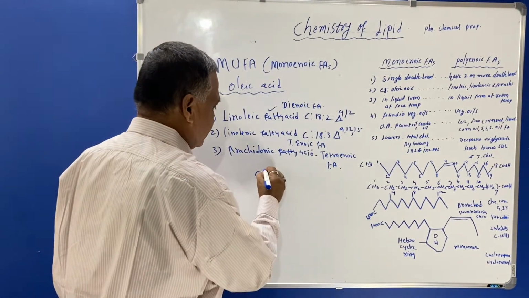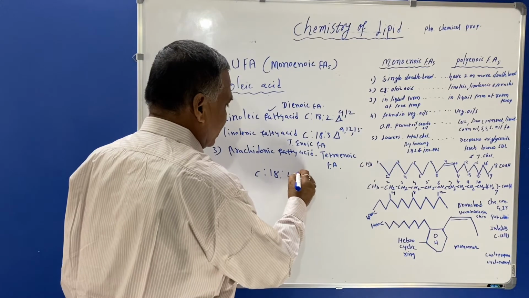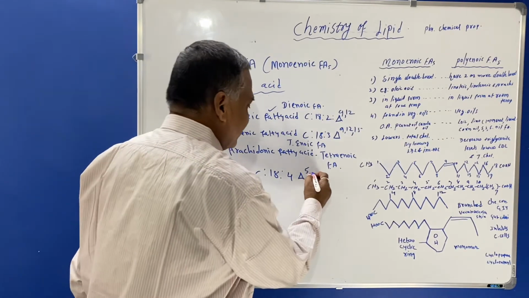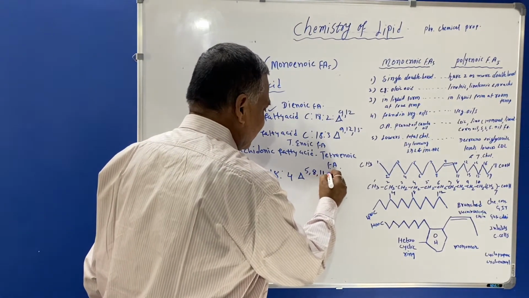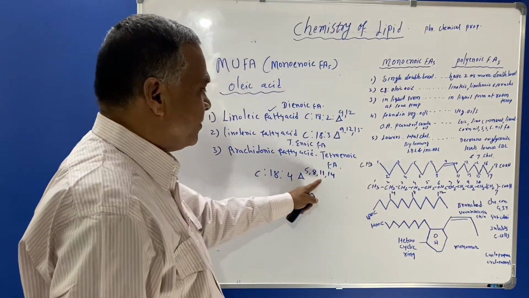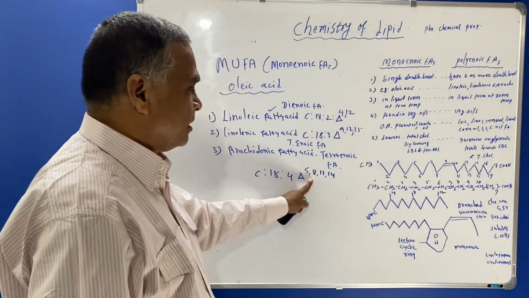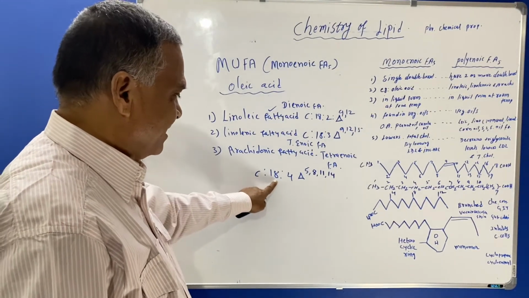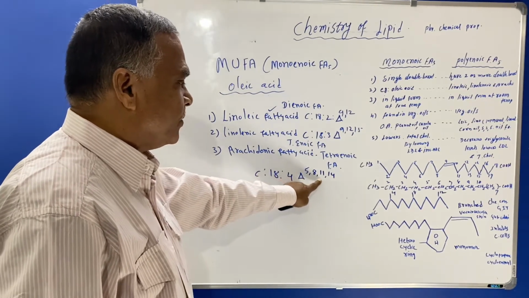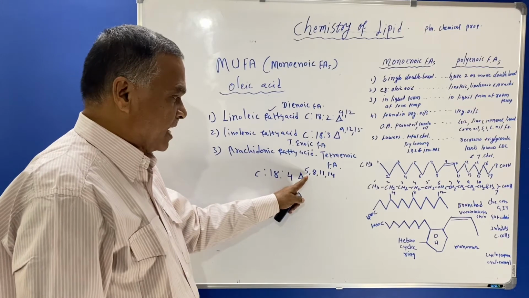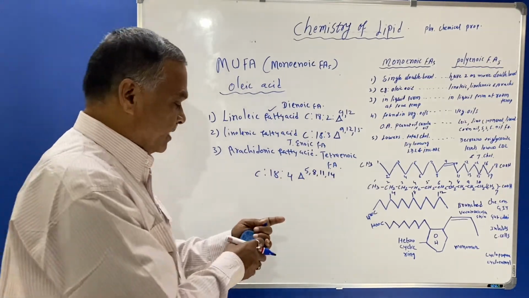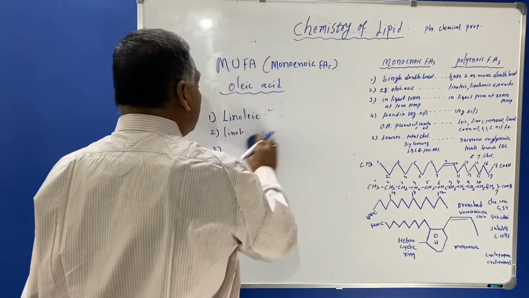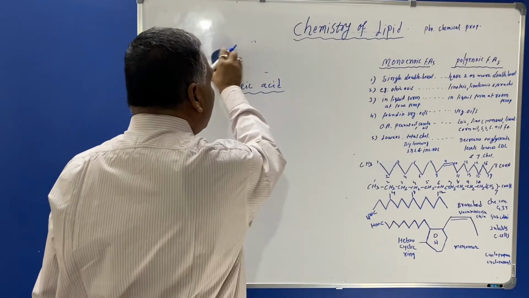So it is written as C20:4 delta 5, 8, 11, 14, means these 4 double bonds are present. Therefore, it is written with carbon atom number, 4 double bonds, delta 5, 8, 11. Where are the double bonds present? At carbon atoms 5, 8, 11 and 14. Now you see, these are the polyunsaturated fatty acids, also known as polyenoic fatty acids.